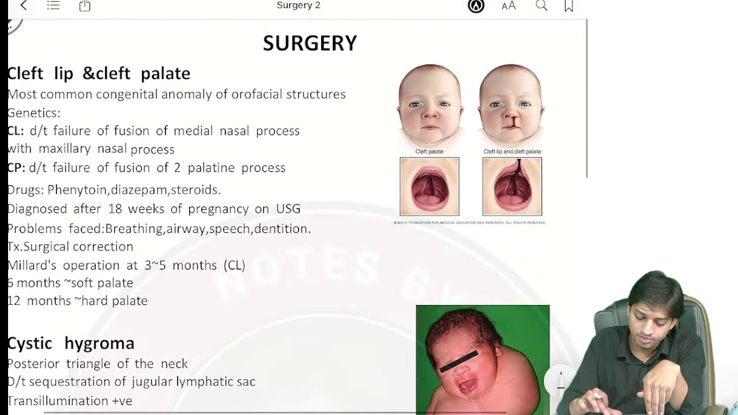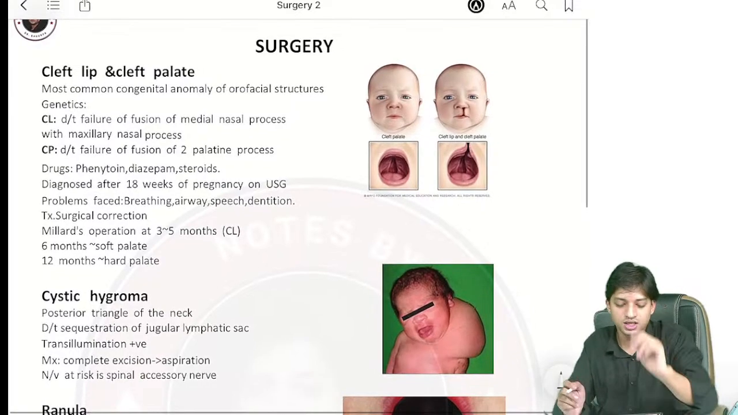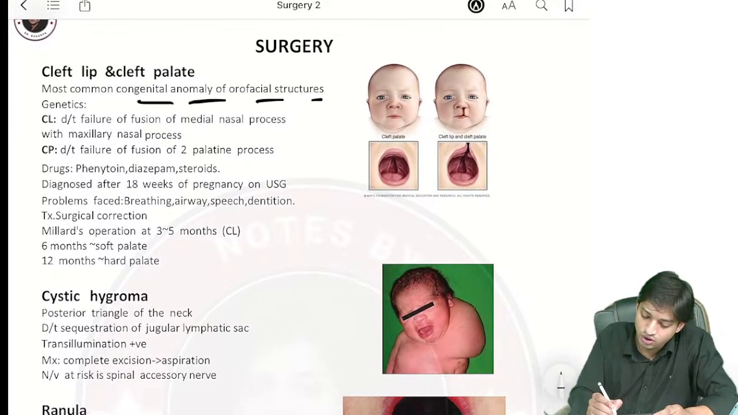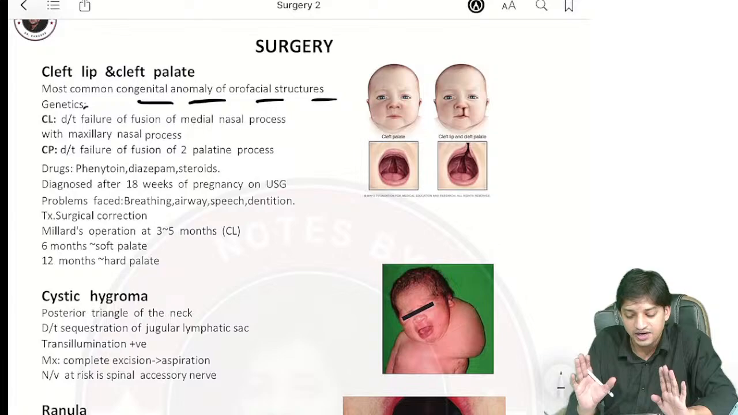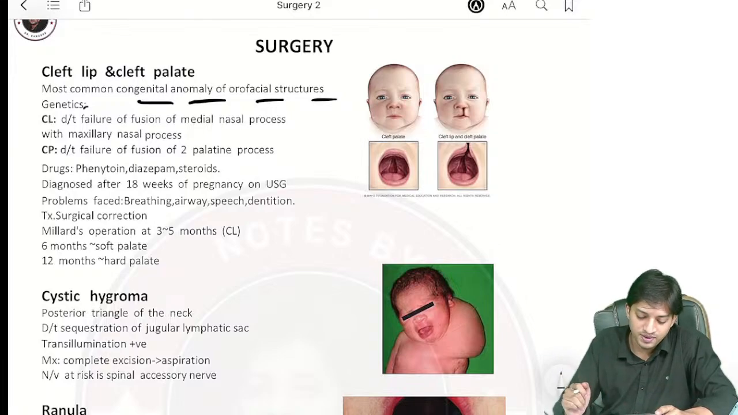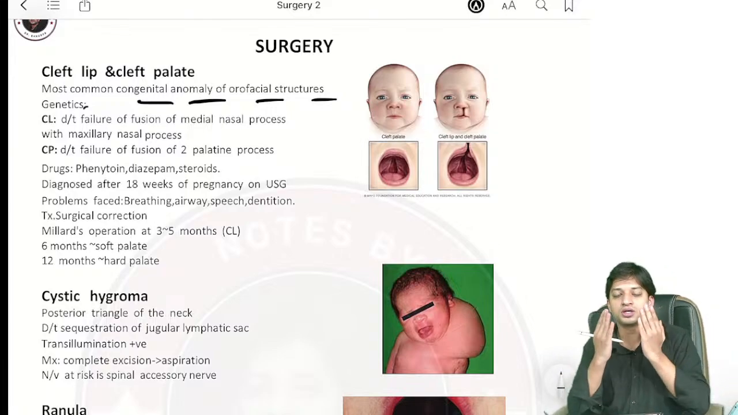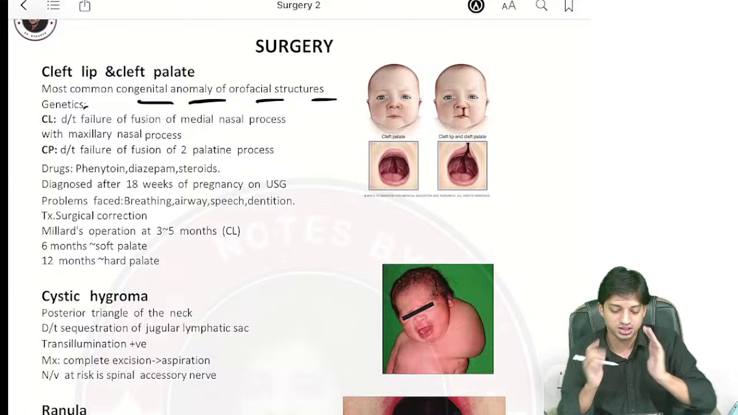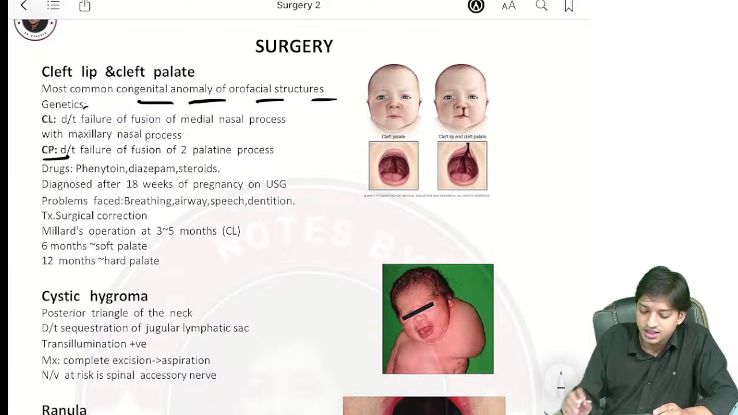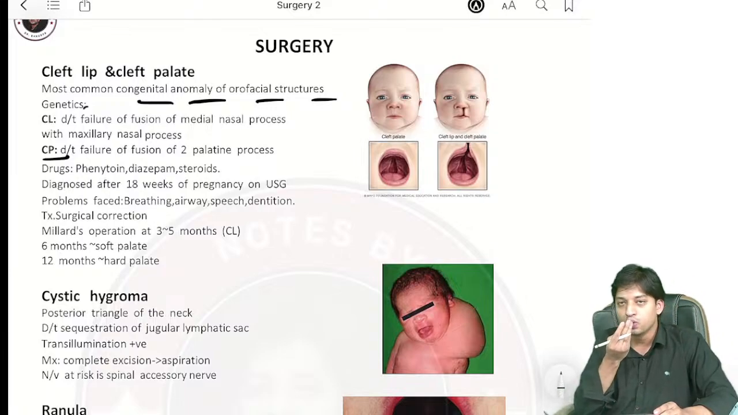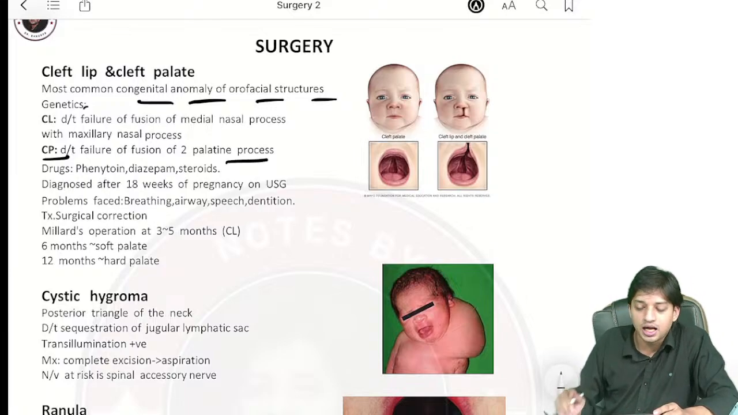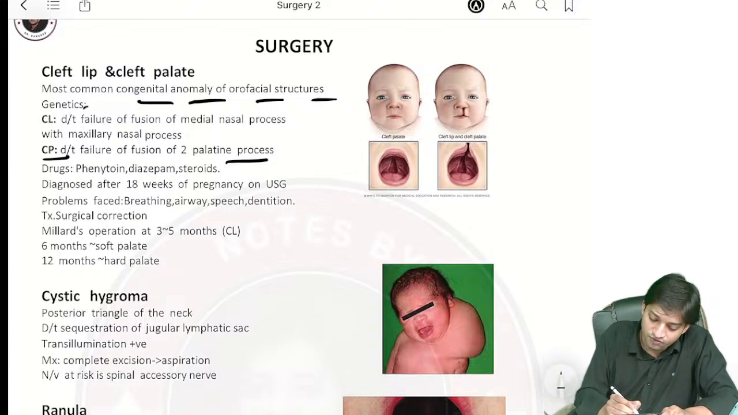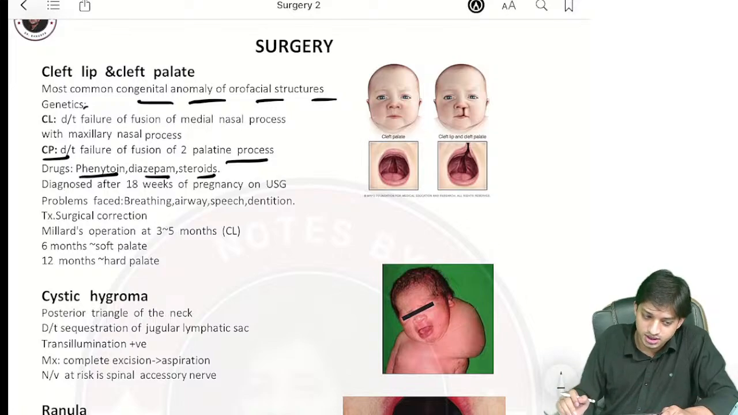Coming to the oral part, cleft lip and cleft palate, you can see the most common congenital anomaly of the orofacial structures, cleft lip and cleft palate, right? In cleft lip, what is happening? This is due to the failure of fusion of the medial nasal processes and the maxillary processes, right? In cleft palate, there is failure of fusion of the 2 palatine processes, right? Now, the drugs associated with cleft lip and cleft palate are phenytoin, diazepam, and steroids, right?